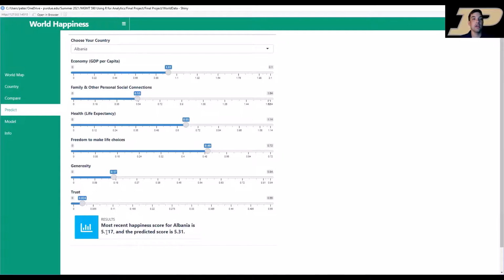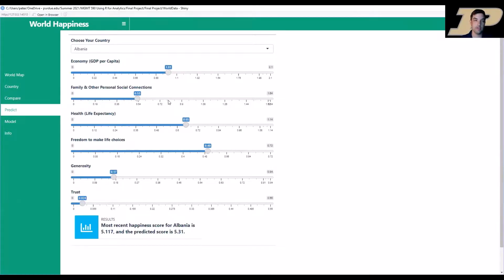And you can adjust each of these sliders, and it will change the predicted score at the bottom, so you can get a good idea of how your country's happiness might change based on, let's say, an increase in your economy or an increase in your country's life expectancy.